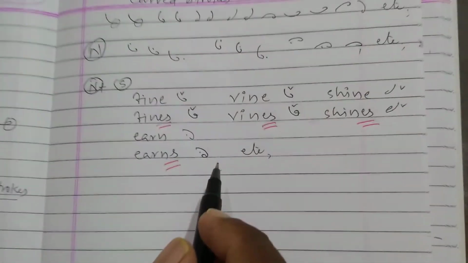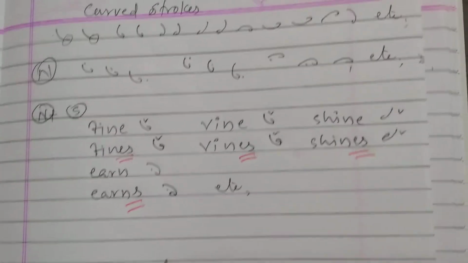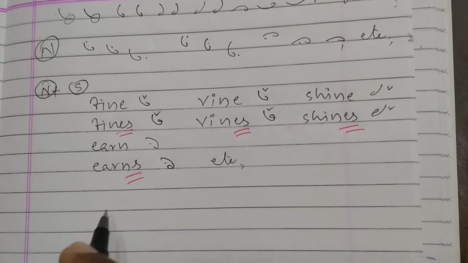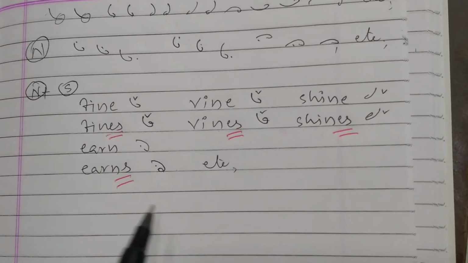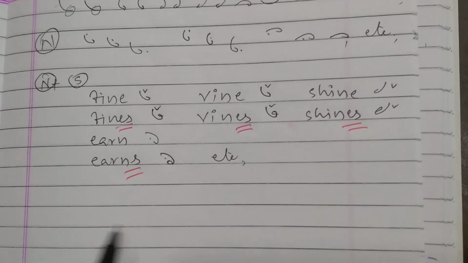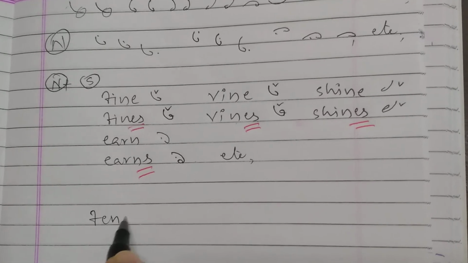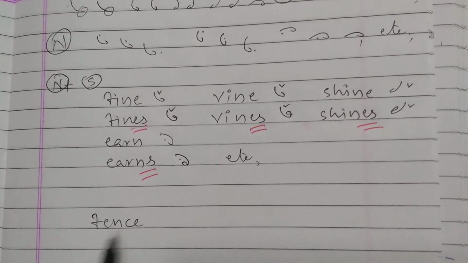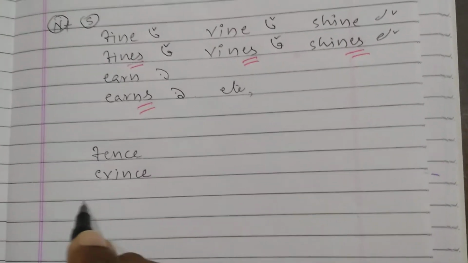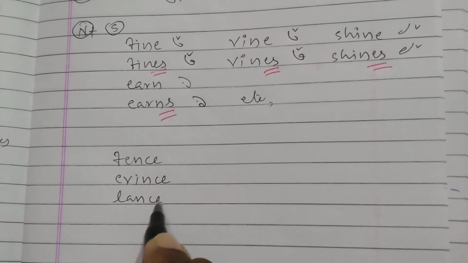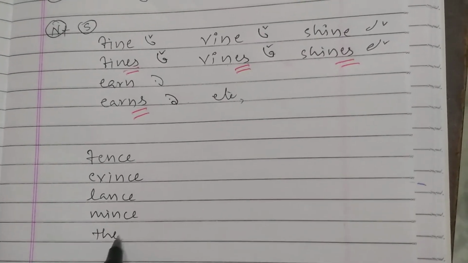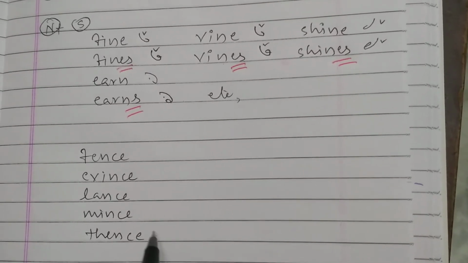Okay, now I am going to write a few more examples. With these examples you can know the difference between why I am telling you to concentrate on the pronunciation. Okay, now I am going to write: FENCE, EVINCE, LANCE, MINCE, THENCE. My dear friends, please observe here.